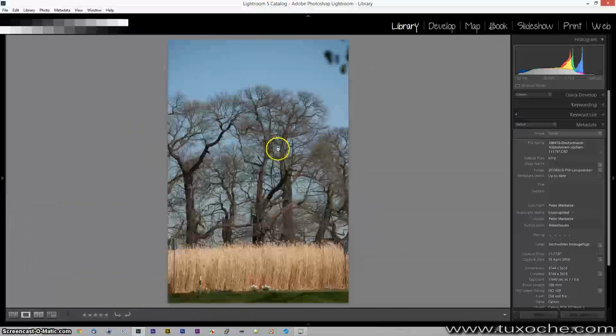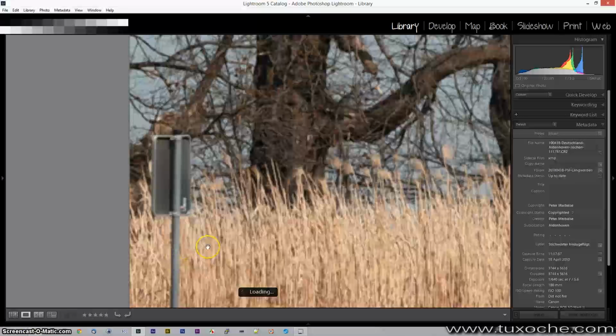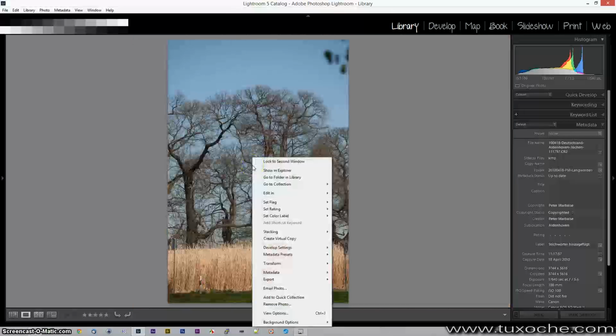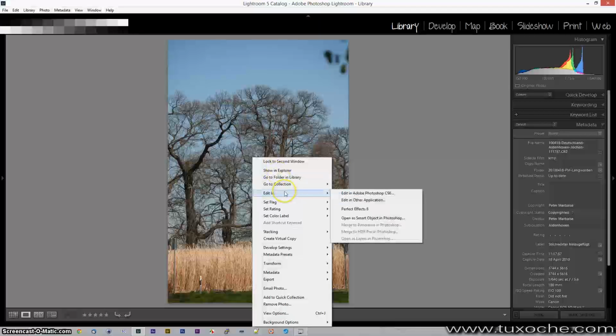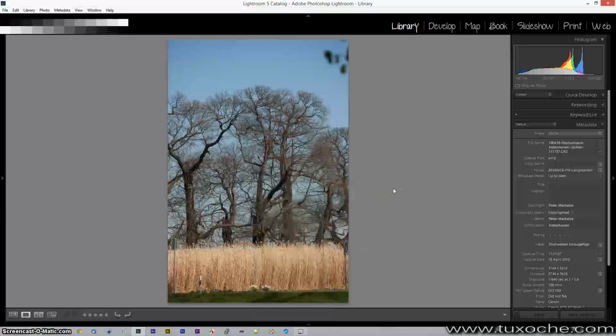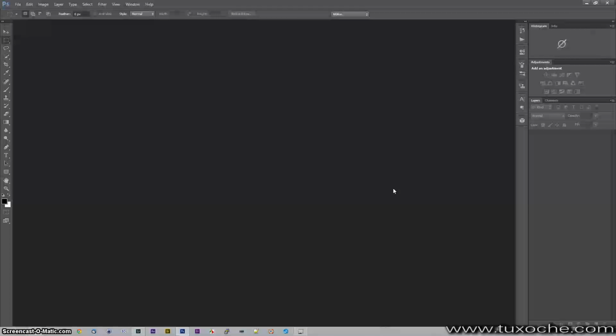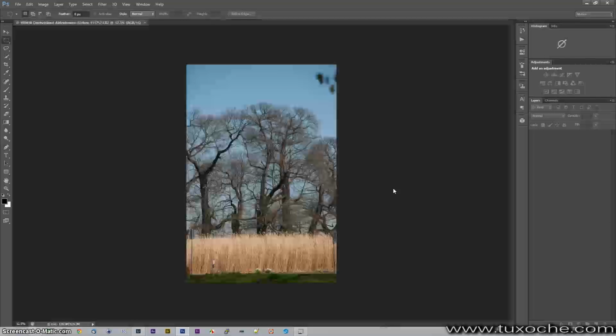Okay, we got our picture. You see the traffic signs and the pole. So we call Photoshop. You can open the picture also from the Bridge, that is no difference. And now Photoshop has to read the raw file and convert it to TIFF. Okay, here's our picture.